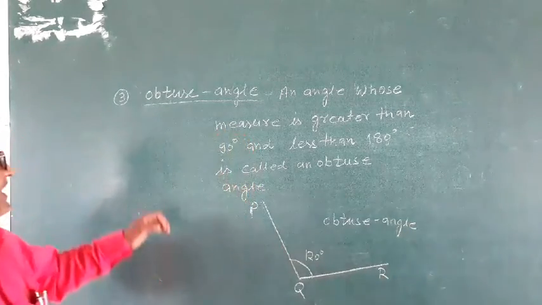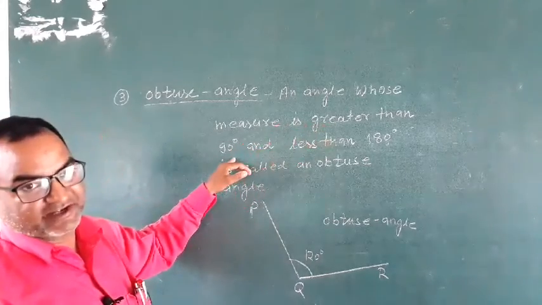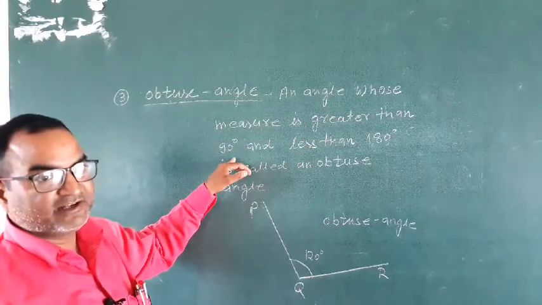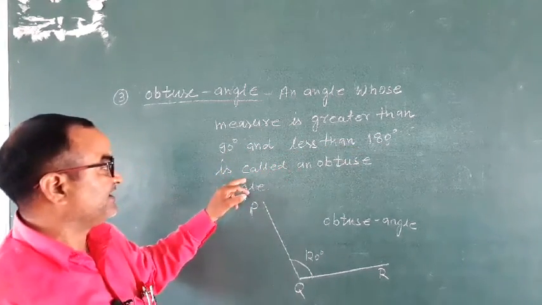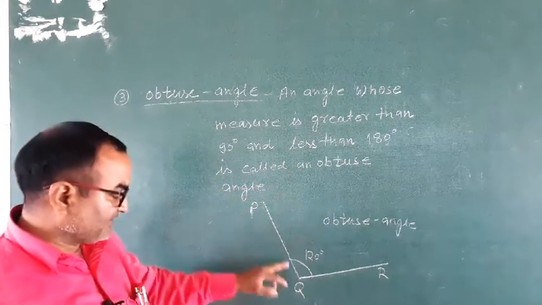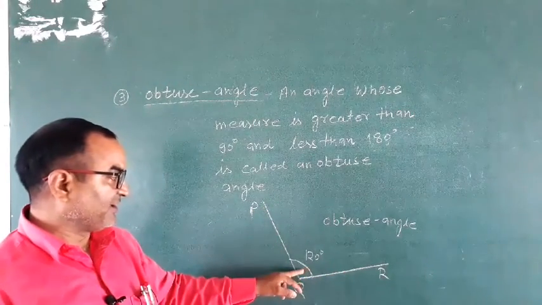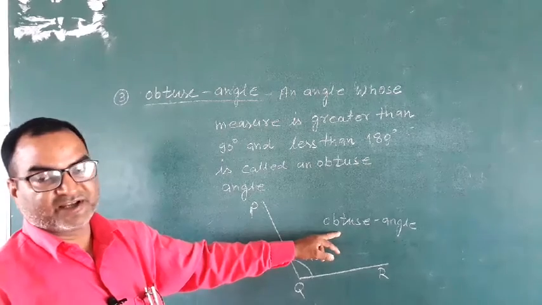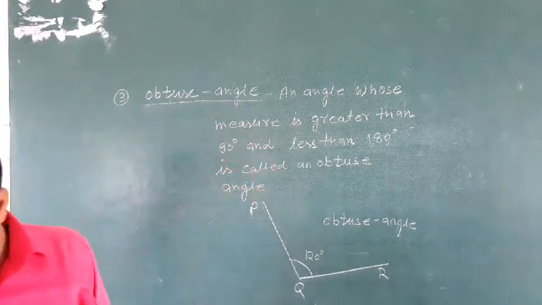Once again, an angle whose measure is greater than 90 degree and less than 180 degree is called an obtuse angle. Suppose this angle is PQR, measure 120 degree, then this is an obtuse angle. Is it clear to all of you?